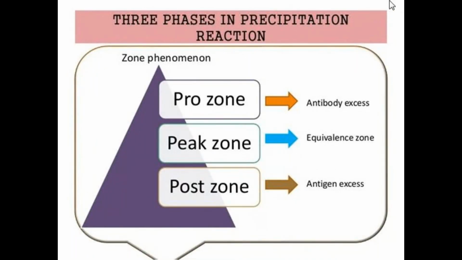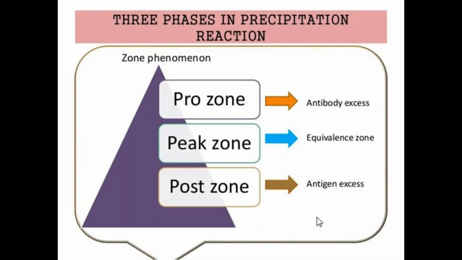In the first tube we observe antibody excess, in the second tube the equivalence zone, where equal quantities of antigen and antibody are present, and in the third tube antigen excess is present. That is called the zone phenomenon in precipitation reaction.